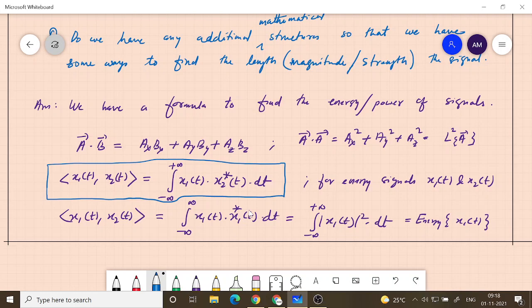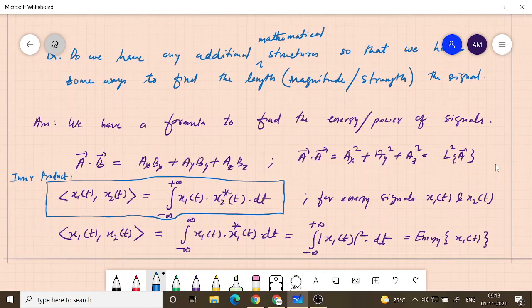So this operation which we just now did with respect to the signals, which is an analogous operation of dot product, is called inner product.